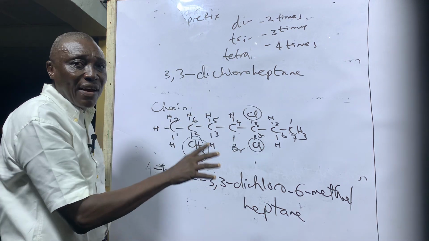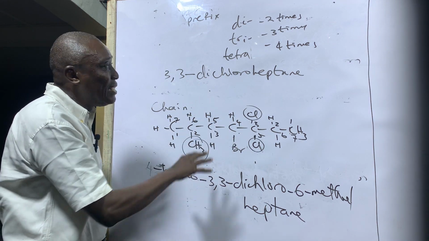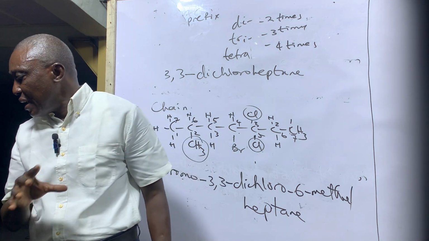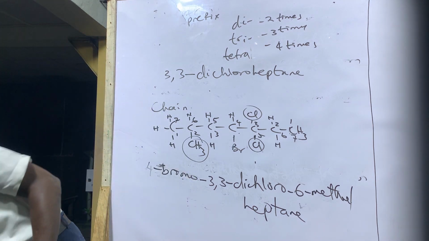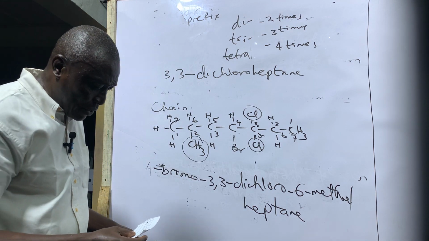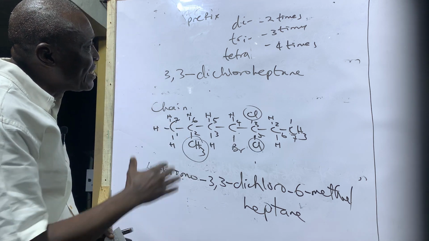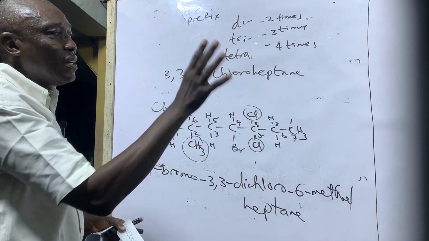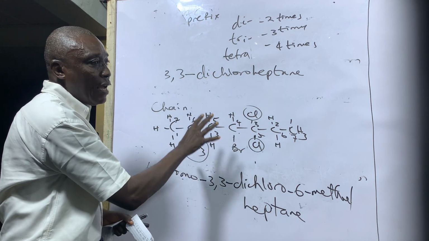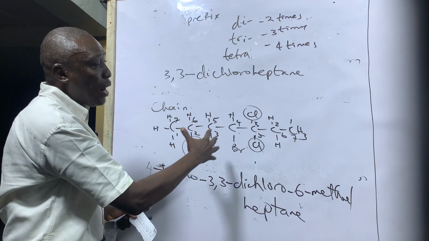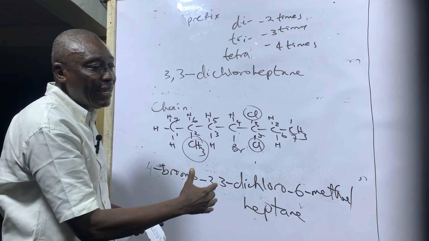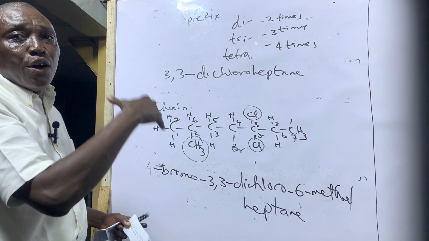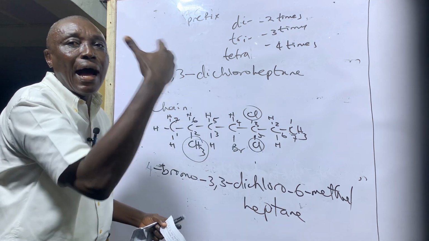So this is where we are rounding off today for the class. These are the rules guiding the IUPAC naming of organic compounds. Now, this is just part 1 of this series, because today we have just looked at only the alkane. In the next video, we are going to be looking at the alkene, alkyne, and other functional groups, and how these rules apply.